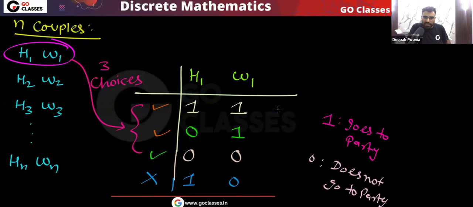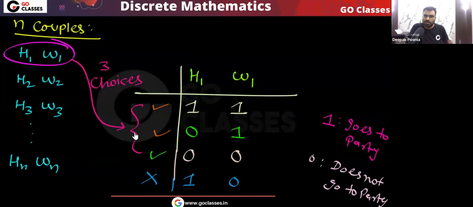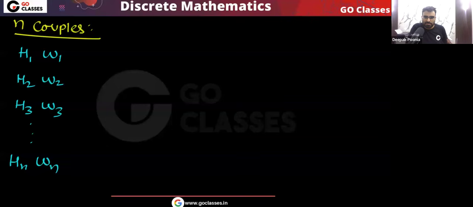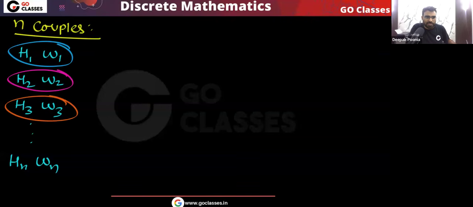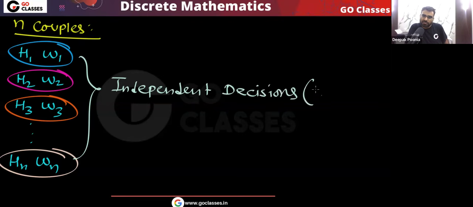Now you tell me one thing. Let's assume that couple 1 decides one of these decisions. Then does it affect the couple 2 decisions? No, it does not affect. Yes or no? So these are fully independent events. The decision taken by this couple and the decision taken by this couple, and so on, these are independent decisions, or I can say these are independent tasks.